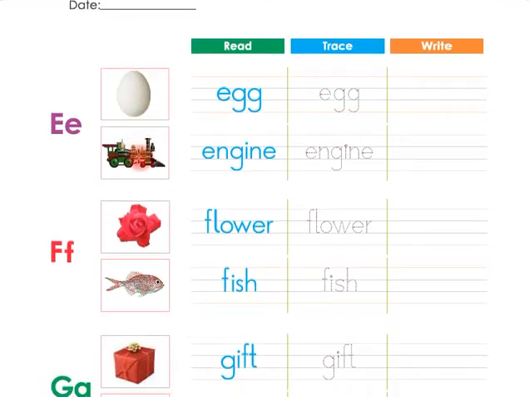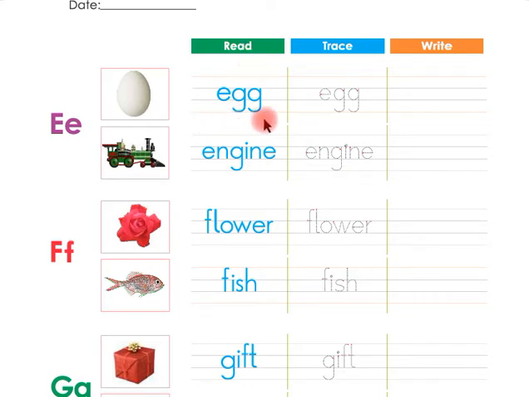Look at this, children. An egg. Now say with me, children, an egg. Say again, children, an egg. And this is an engine. Say again, children, an engine. Listen again, children, an engine. Now say with me, an engine. An egg, an engine. Children, now you have to read the words.